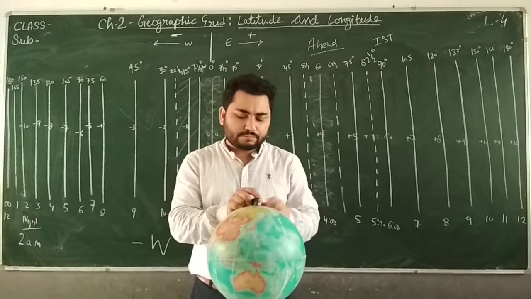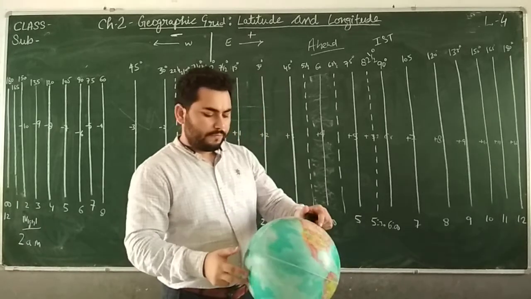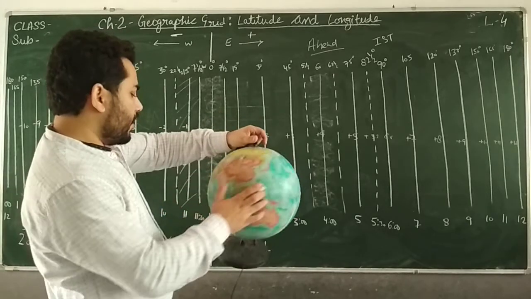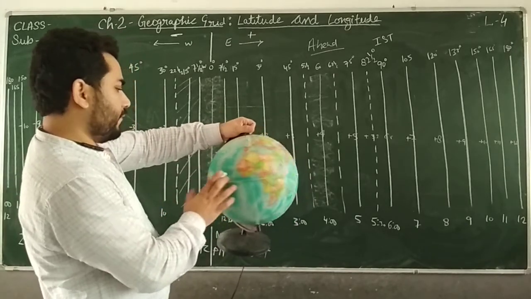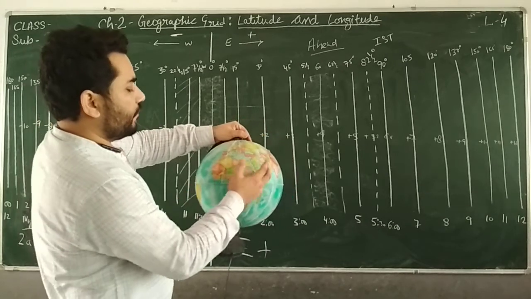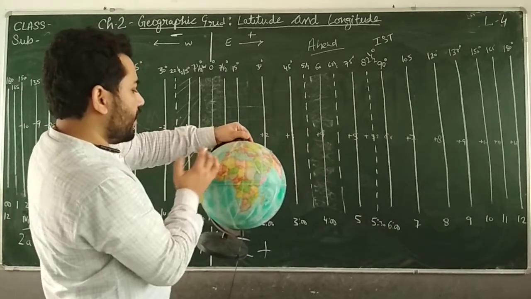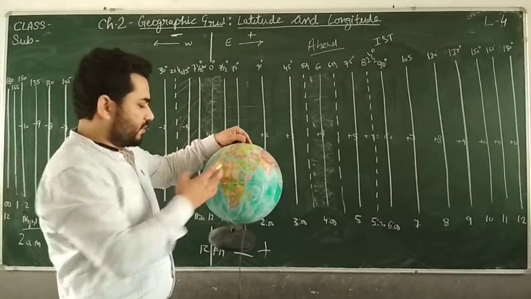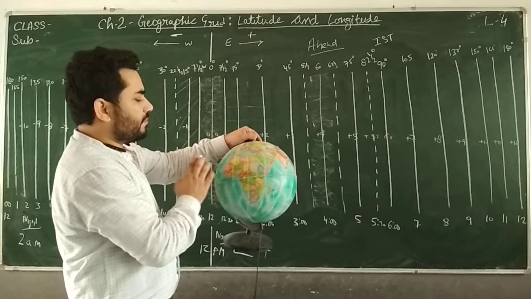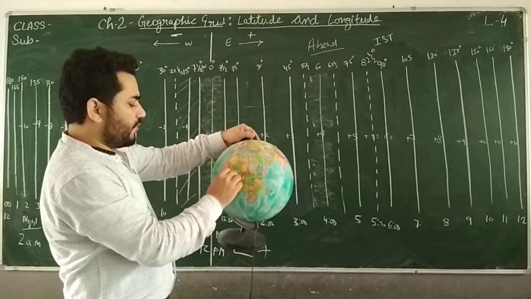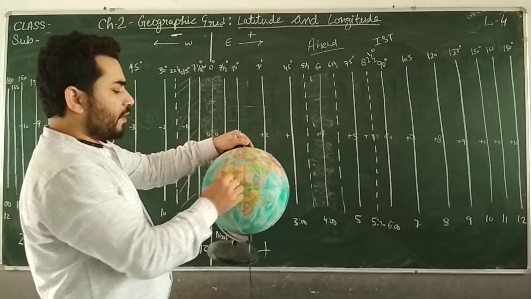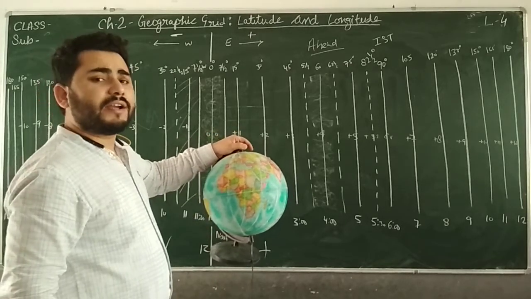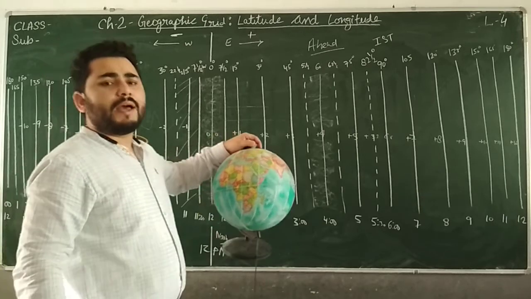Now here we know that from England, this is the eastern hemisphere and this is the western hemisphere. This is England, Greenwich, GMT, 0 degree prime meridian. This is the eastern hemisphere, this is the western hemisphere, this we know, right? But don't get confused about the direction.